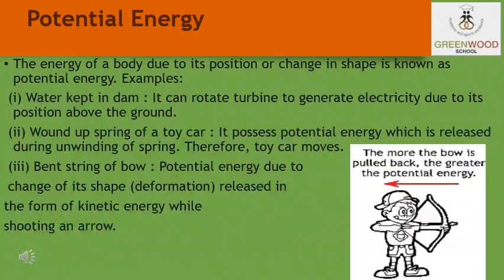Now let's see in the picture, there is a boy who is playing with a bow and arrow. So students, do you know that the potential energy stored in the bow due to the change of its shape is used in the form of kinetic energy in throwing the arrow? Now you can see here, the more the bow is pulled back, the greater the potential energy. In short, the more you pull back the bow, the greater distance the arrow will go. That means the greater will be its potential energy.